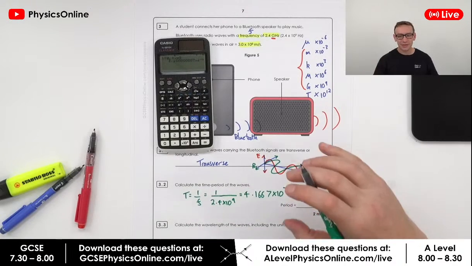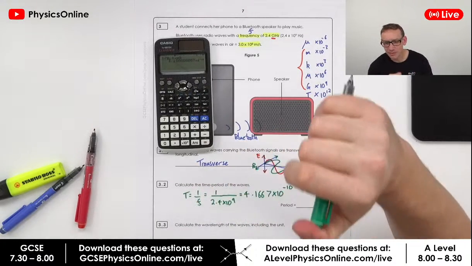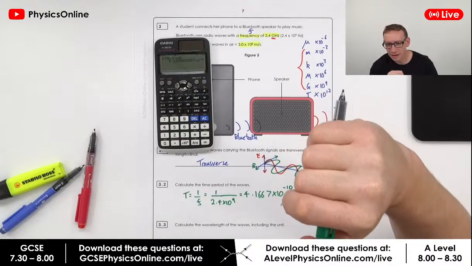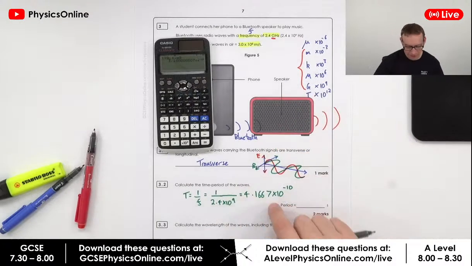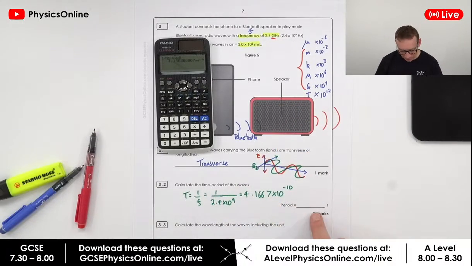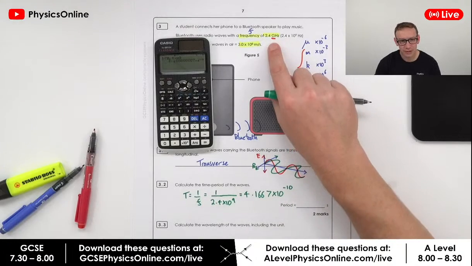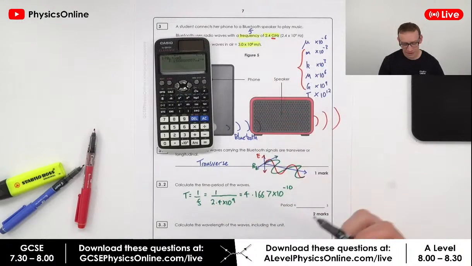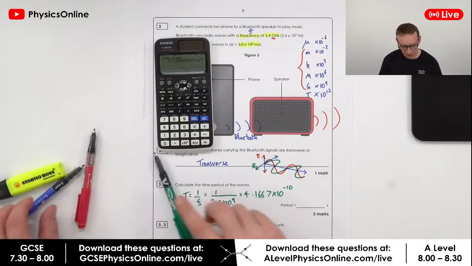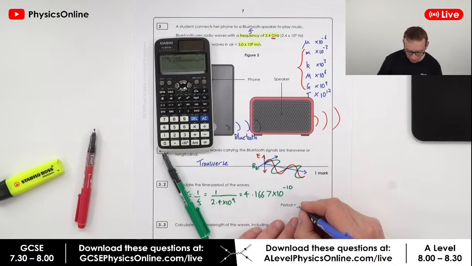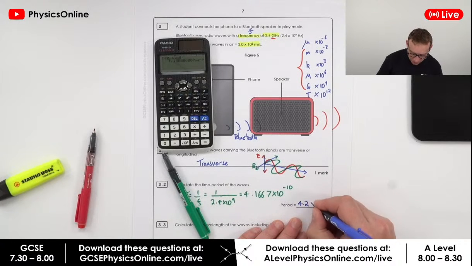Okay, now this is what we'd expect. And again, people have got the right answer in the chat, which is brilliant. I'm going to give this answer to two significant figures because we've been given the raw data to two significant figures, to keep this consistent. So that's 4.2 times 10 to the minus 10.